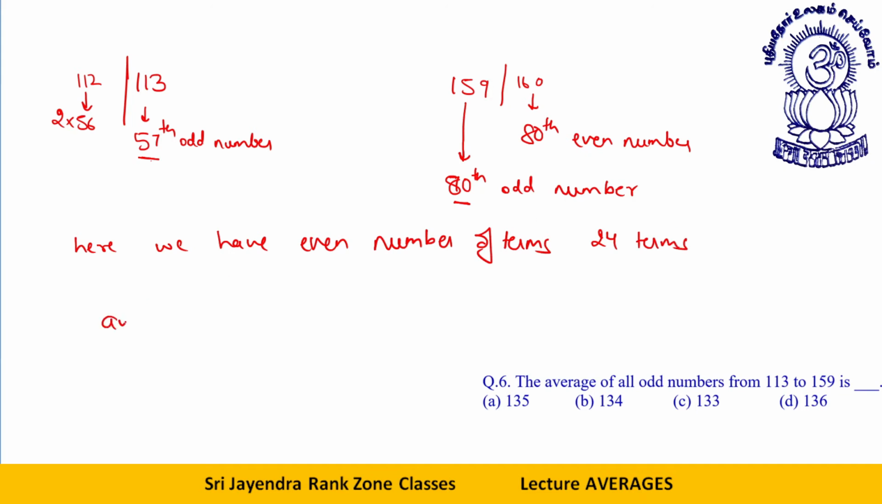So the average will be what? The average will be the average of these two, that is, I have told you the logic. That is equal to 272 by 2. That will give me 136 as your answer. Okay, dear students, got it? Let's move ahead.